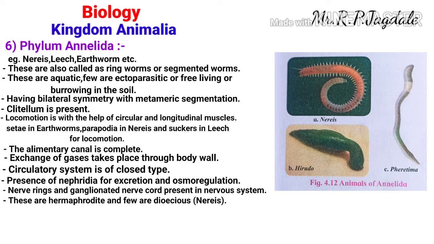So this is about the phylum Annelida. They are generally called ringworms. Examples are Nereis, earthworm and leech. They are also called segmented worms.